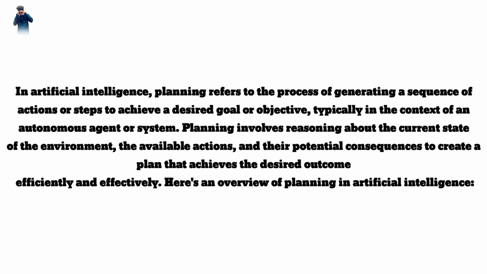In artificial intelligence, planning refers to the process of generating a sequence of actions or steps to achieve a desired goal or objective, typically in the context of an autonomous agent or system. Planning involves reasoning about the current state of the environment, the available actions, and their potential consequences to create a plan that achieves the desired outcome efficiently and effectively. Here's an overview of planning in artificial intelligence.